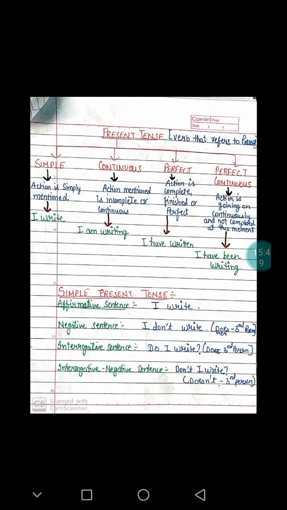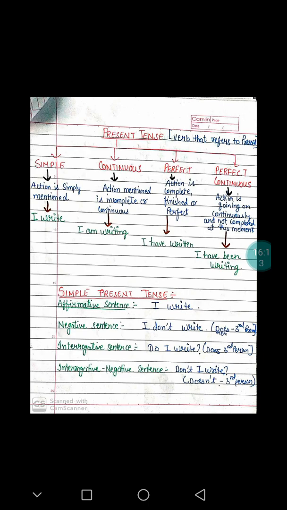Now you will say, ma'am, you have written affirmative sentence, negative sentence, interrogative sentence, interrogative negative sentence. Then what sort of sentences are these? Affirmative sentences are positive sentences which affirm something, which establish something.